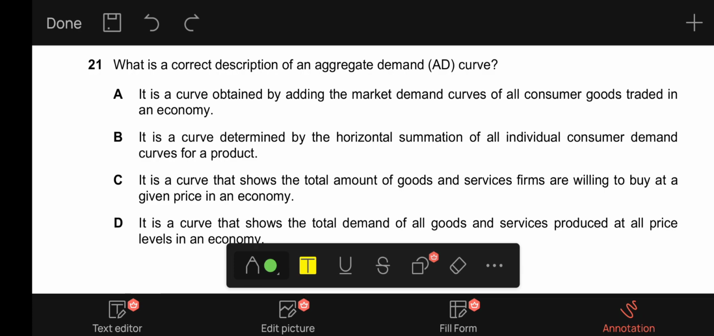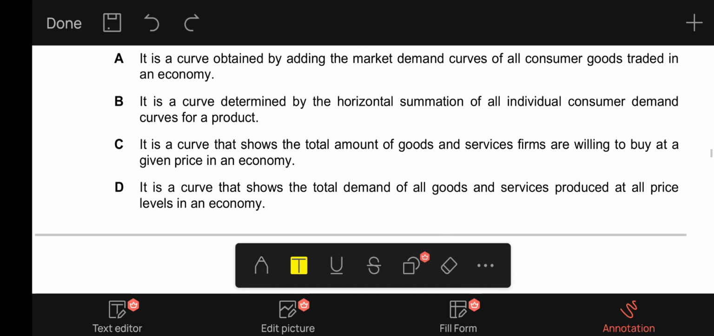So B, it says it is a curve determined by the horizontal summation of all individual consumer demand curves for a product. That will help us get the market demand curve for a product, not the aggregate demand curve of a country. C, it is a curve that shows the total amount of goods and services firms are willing to buy at a given price in an economy. This is incorrect. It is not only firms that are willing to buy, it is also consumers, and it is not just willing to buy, they should also be able to buy. They should be willing and able to buy, and then it would be called an effective demand.